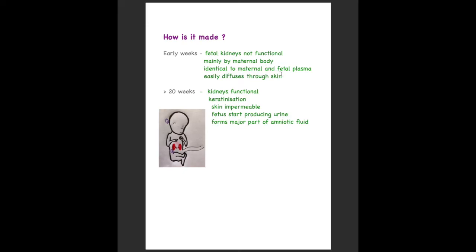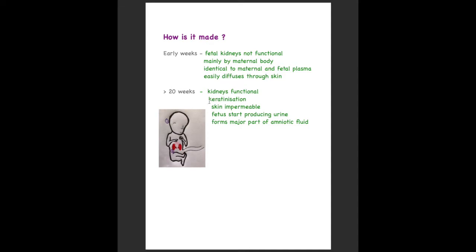Also, one major thing that happens in early weeks is that the skin of the developing embryo is still not keratinized, so it is very easy for the amniotic fluid to diffuse through the skin and enter the fetus. But as the fetus grows and becomes more than 20 weeks old, the kidneys become functional, so the fetus starts producing its own urine.